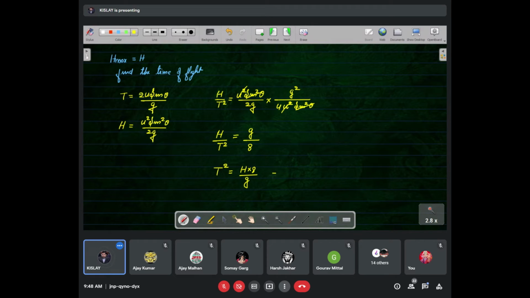And this can be written as t equal to 2 under root 2h upon g.